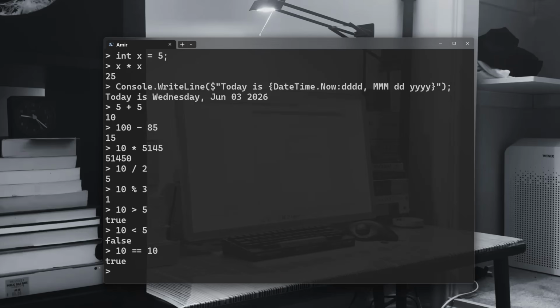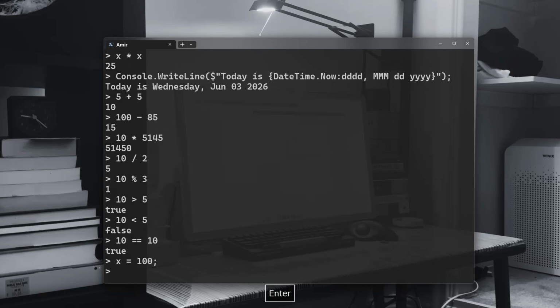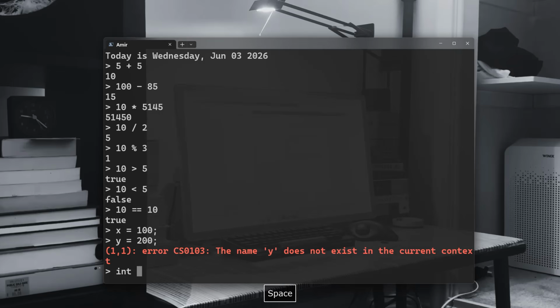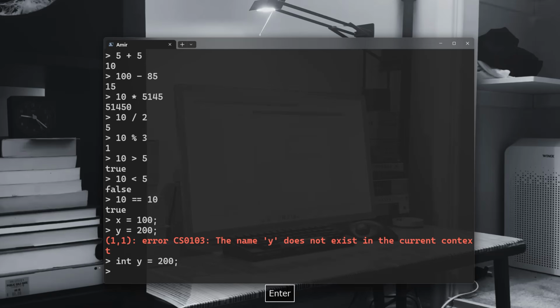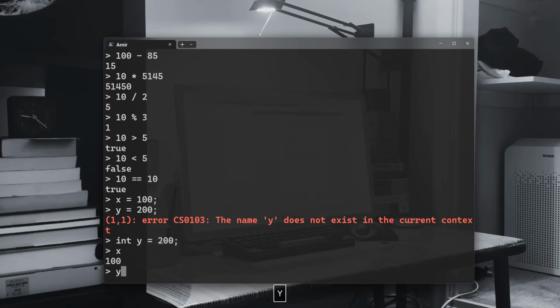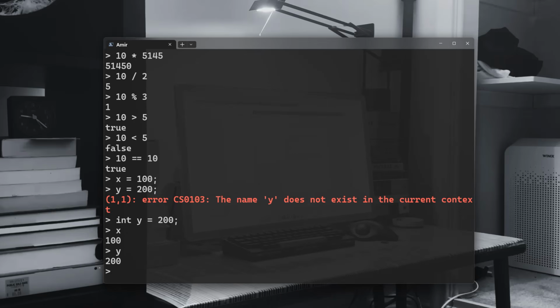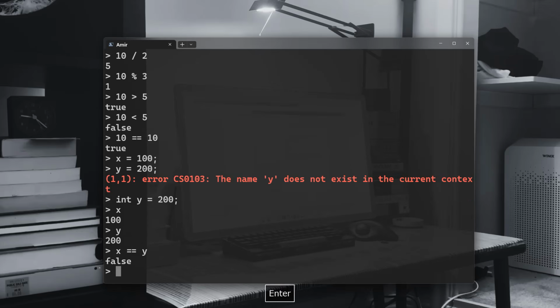You can do, for instance, int x is equal to 100 and int y is equal to 200. So now we have x, now we have y, and if you would do x is equal to y, you're comparing both, of course you're going to get a false, right? Also, take a look at this.